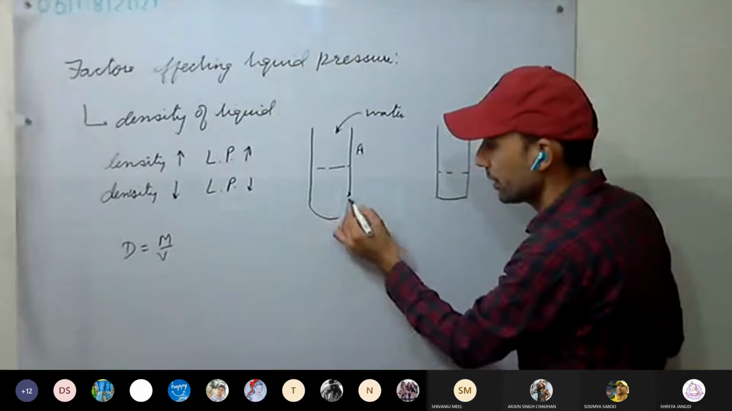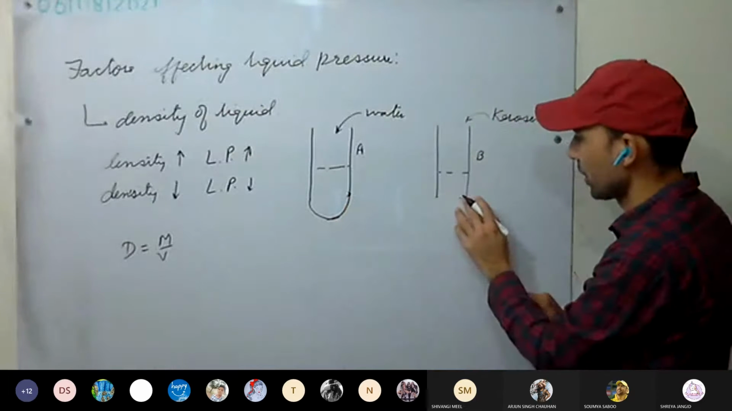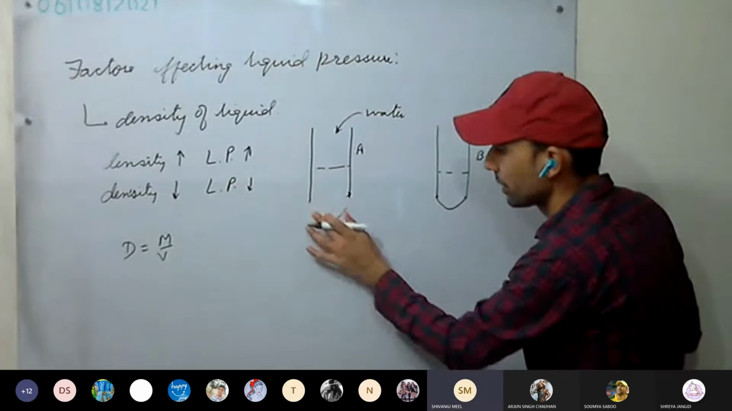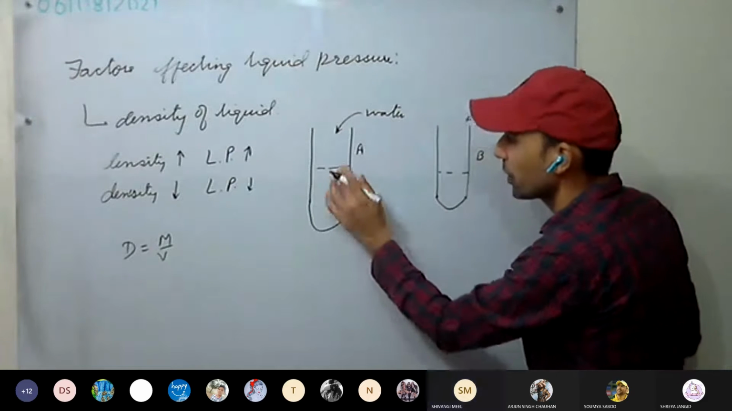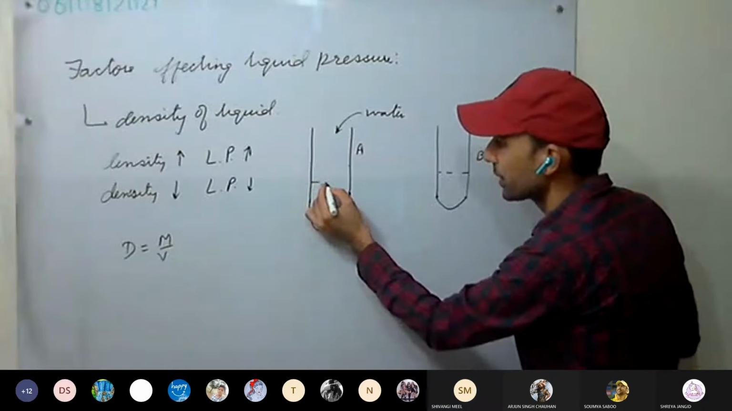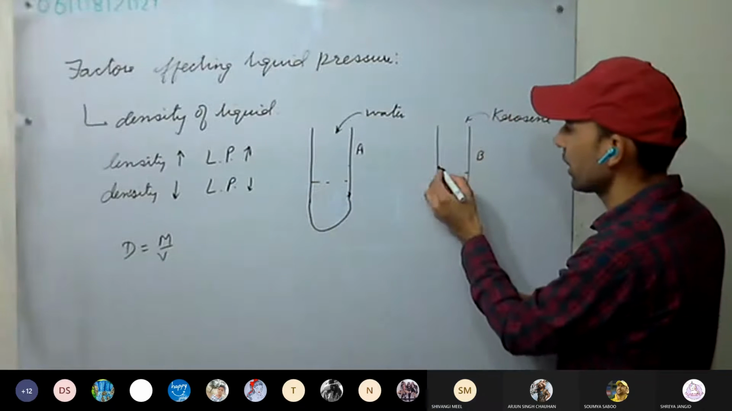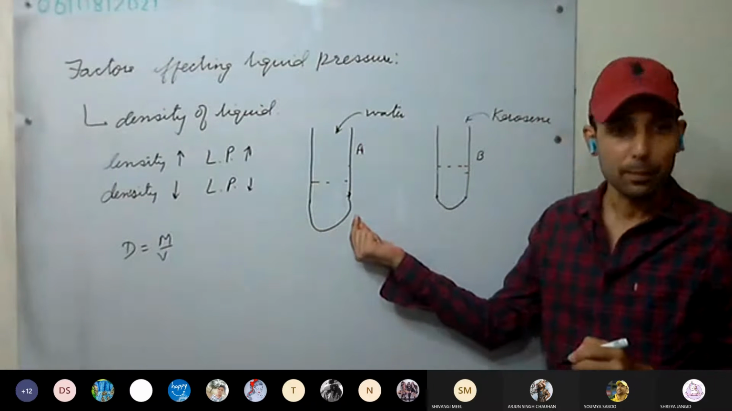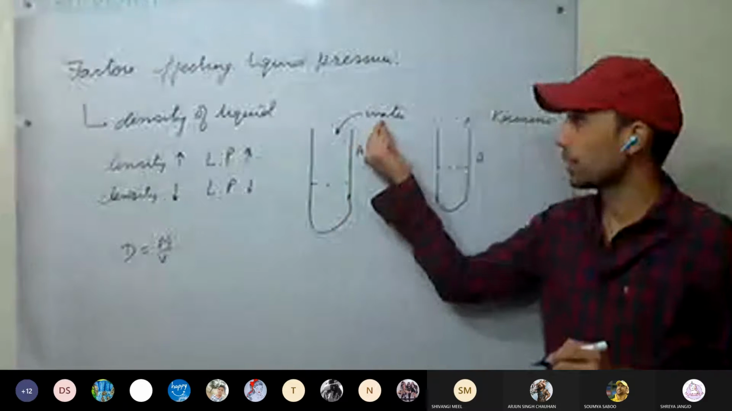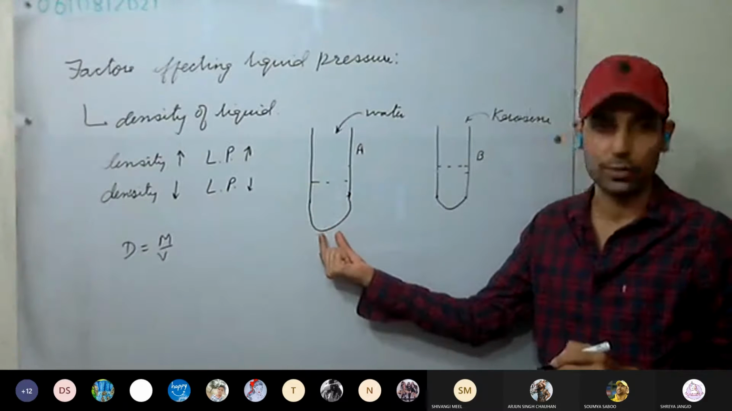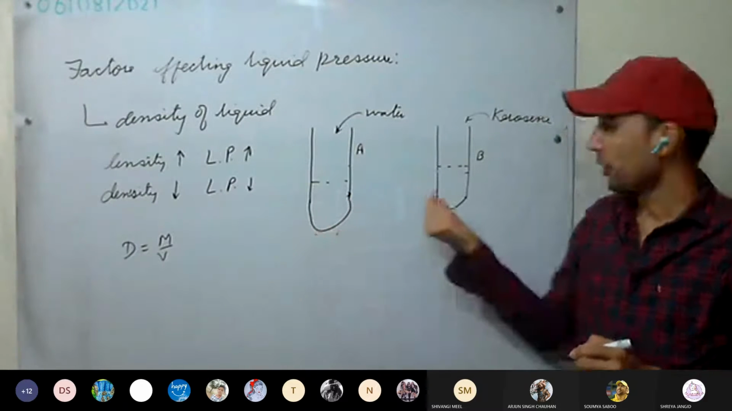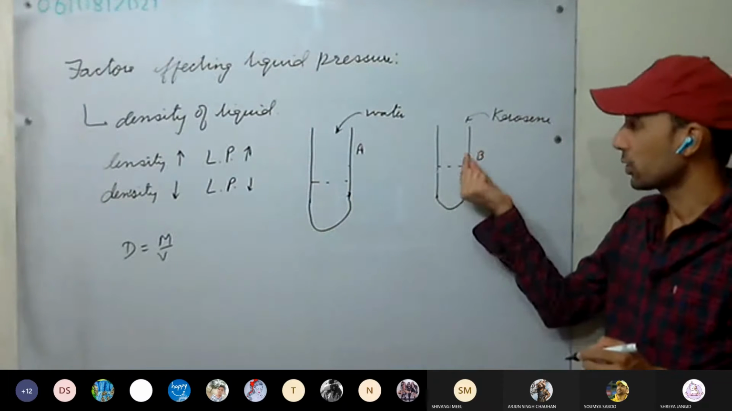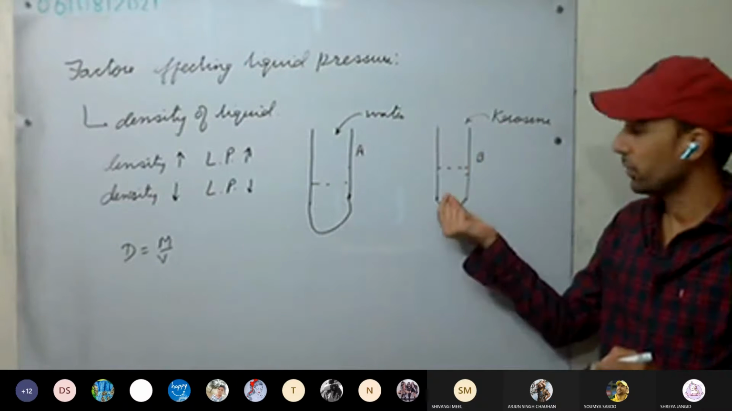They bulge. Which rubber membrane will bulge more? Water will bulge more. So the water level will be somewhere here and the kerosene level somewhere here. The rubber membrane attached to the tube containing water will stretch more and bulge more, whereas the membrane attached to test tube B containing kerosene will stretch less.